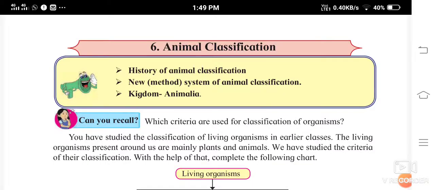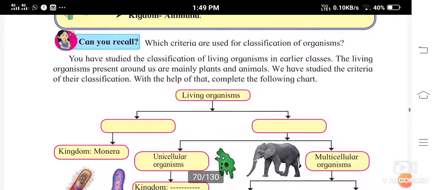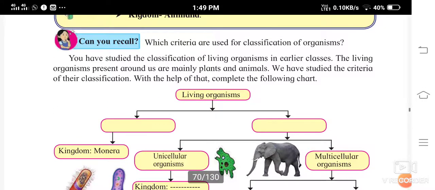Students, today let us start this new lesson, animal classification. In this lesson we will be studying the history of animal classification, the new system of animal classification and kingdom Animalia. Now, can you recall? You have studied something about this in the previous standards, isn't it?